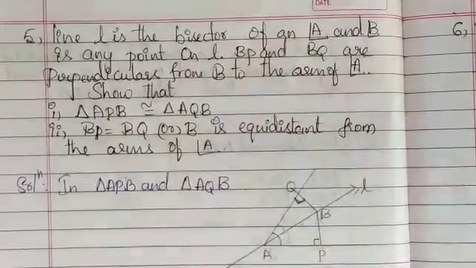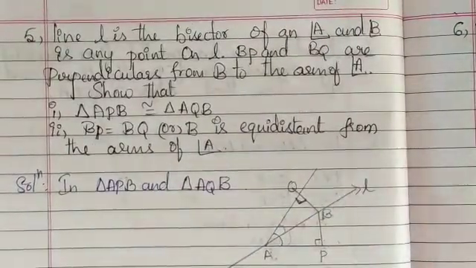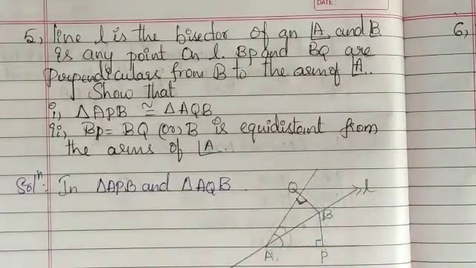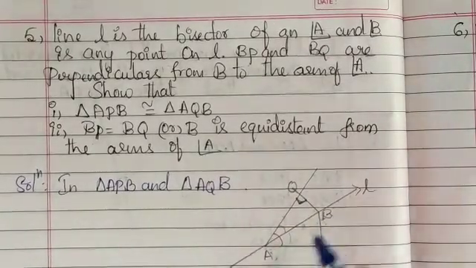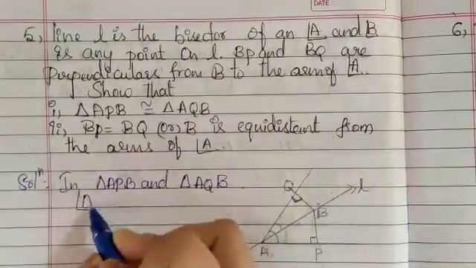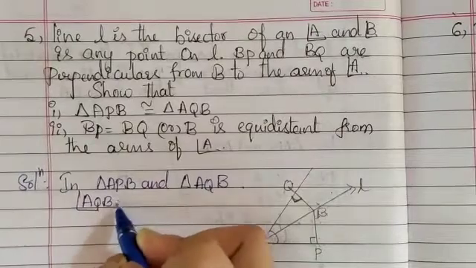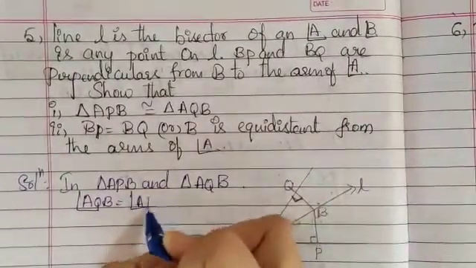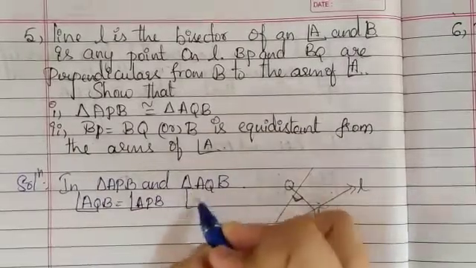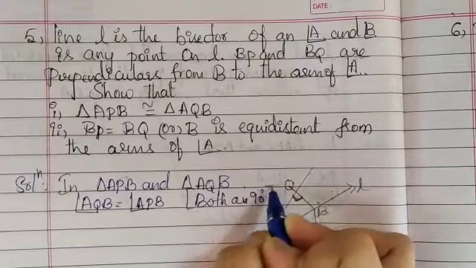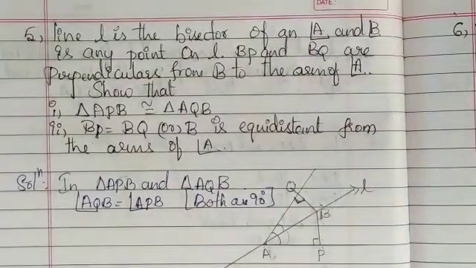Since they have told that BP and BQ are perpendicular from B, I can write angle AQB is the same as angle APB. Why are they the same? Because both are 90 degrees. Perpendicular means they make an angle of 90 degrees.